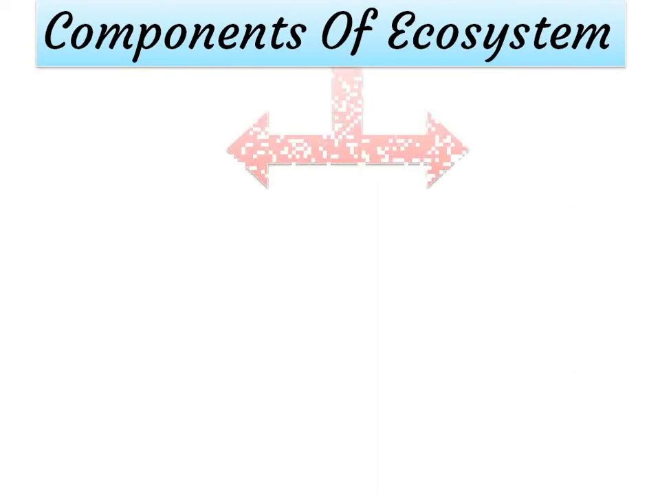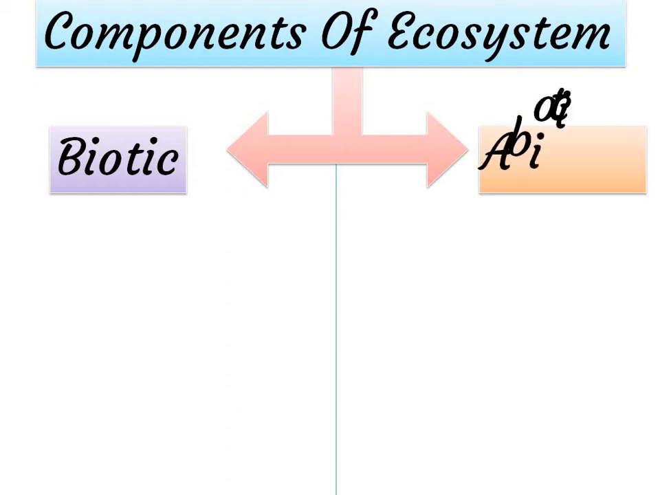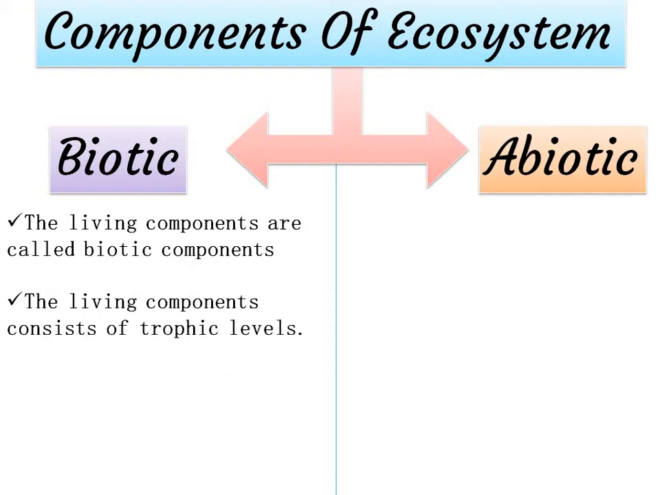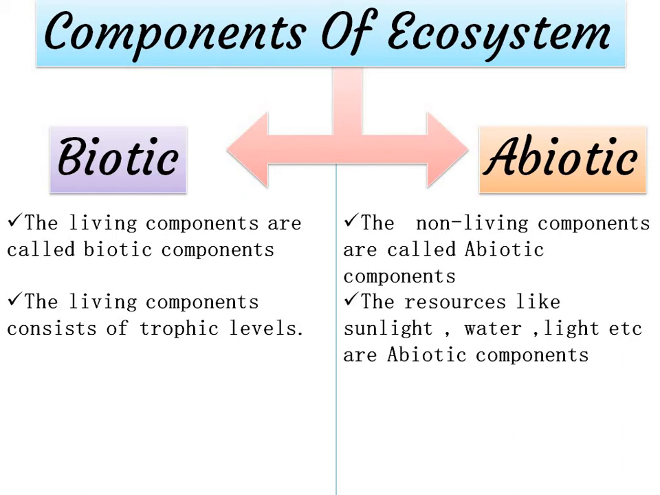Components of the ecosystem. There are two components of the ecosystem. One is biotic, the other one is abiotic. Biotic: the living components are called biotic components. The living components consist of trophic levels. In abiotic, the non-living components are called abiotic components. Remember, biotic means living, abiotic, the addition of A means non-living. And the resources like sunlight, water, air, etc. are abiotic components. Understood?